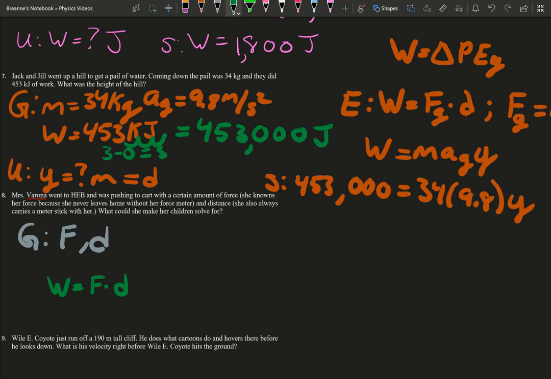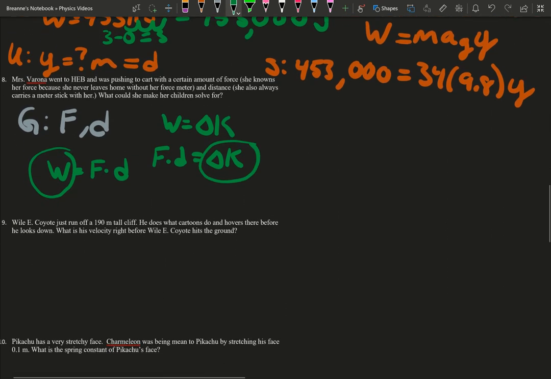And we can also make them solve for our change in kinetic energy, because work equals our change in kinetic energy. Since we have our force times distance, we can find our change in kinetic energy because she's moving. I think that's about it. So you can solve for work, and you can solve for your change in kinetic energy.